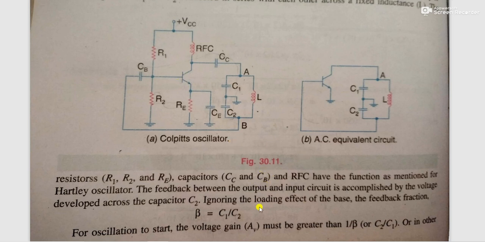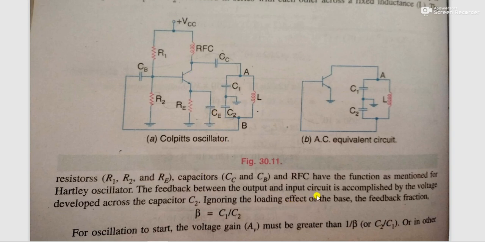Now the feedback between the output and input circuit is accomplished by the voltage developed across capacitor C2. The portion of the output voltage developed across C2 is fed back to the base of the transistor.